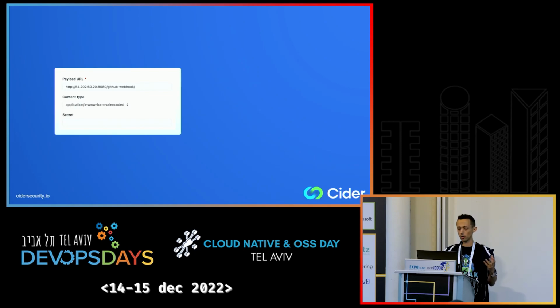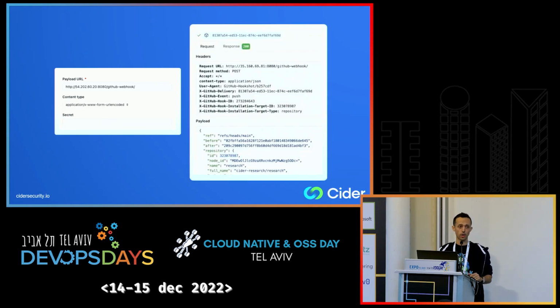Now, this is how a standard webhook request is configured. In GitHub, you can only set the URL and some parameters. That's basically it. And on the right, you can see how an actual webhook looks. It's an HTTP POST request. That's the only HTTP method that you can use when you trigger a webhook. And you can only affect some specific fields in the JSON object that is sent in the body of the request, and you can't control the schema itself. So we can't really control the body of the POST request.